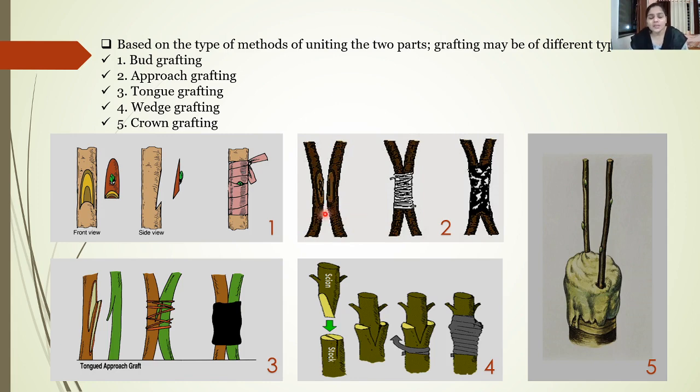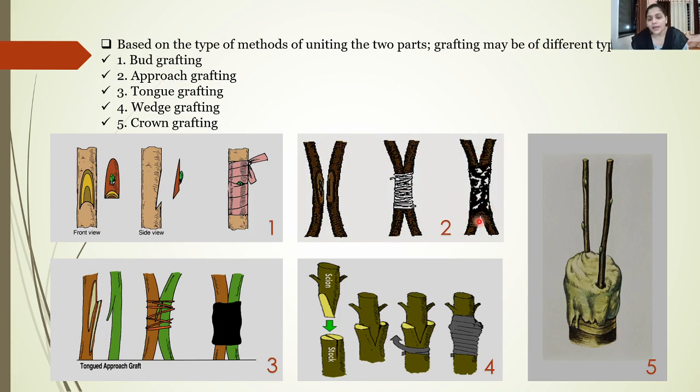Now both these branches are brought closer and tied together with the help of polythene or some other material. Now what will happen, it may take around 2 to 3 months for the proper combination. Both the cambium which are exposed will unite with each other, and finally after a few months, these two plants will not be two plants anymore, they will unite and start growing as a single plant.